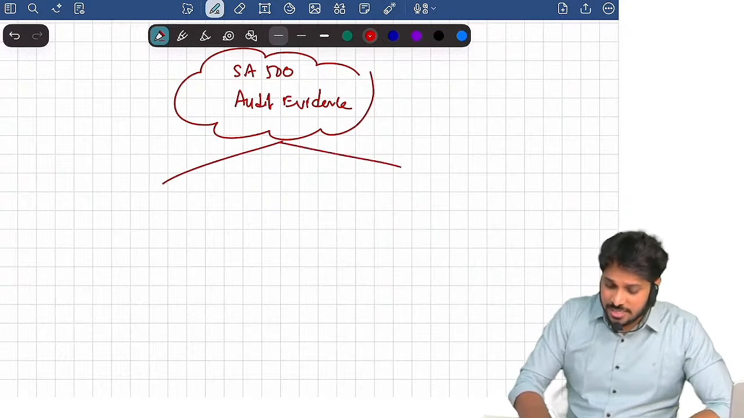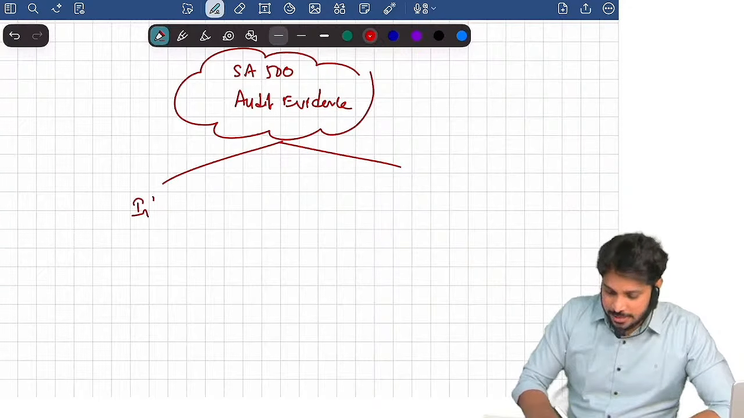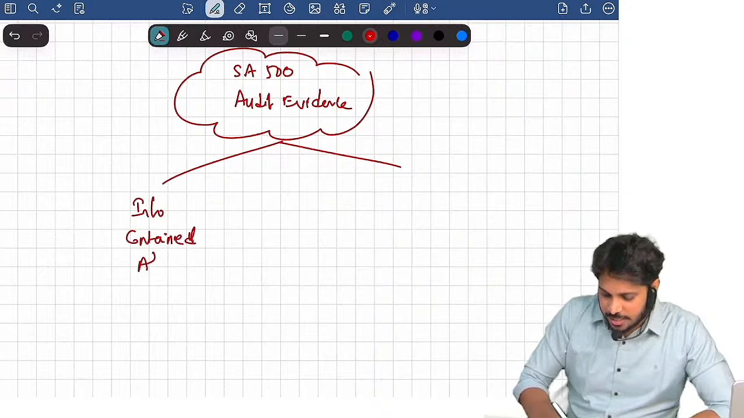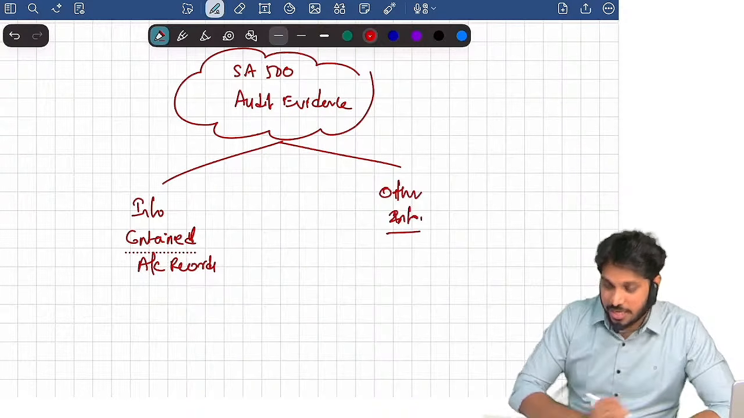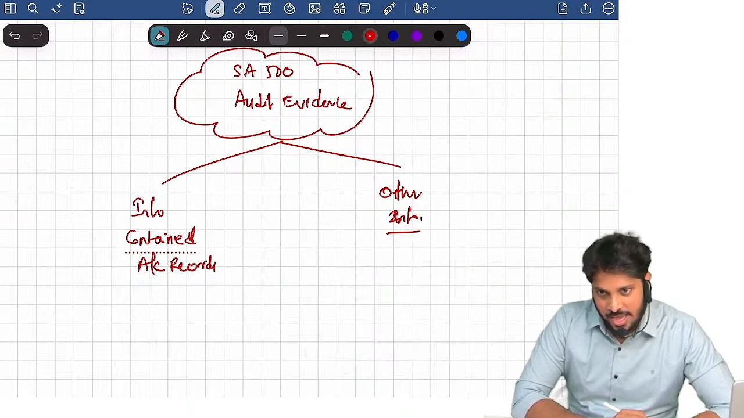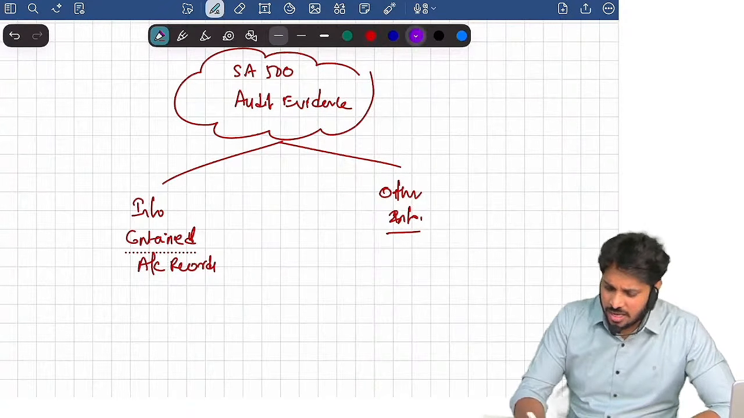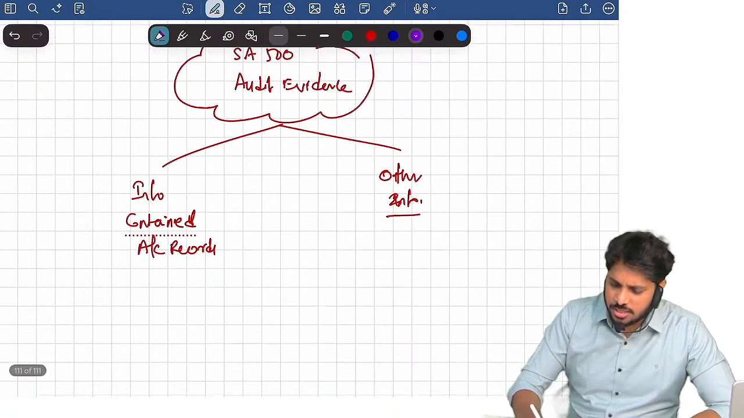This audit evidence is of 2 types. One is information contained in accounting records. And audit evidence also includes other information. One is information contained in accounting records, and another one is other information. Accounting records, this is one discussion in the standard.